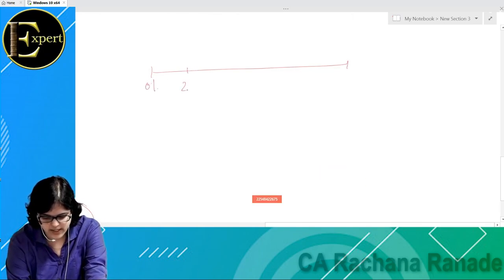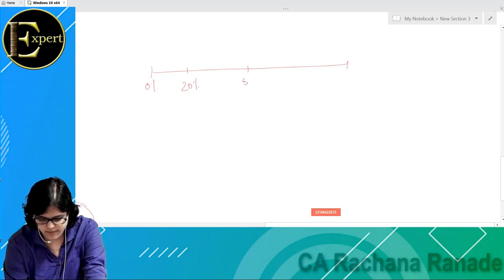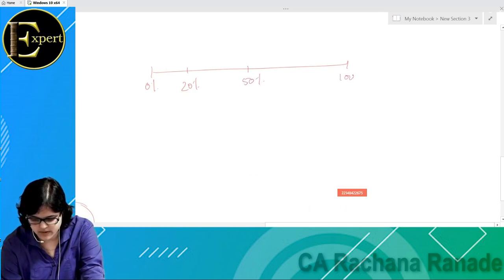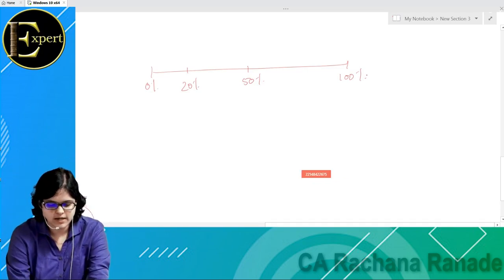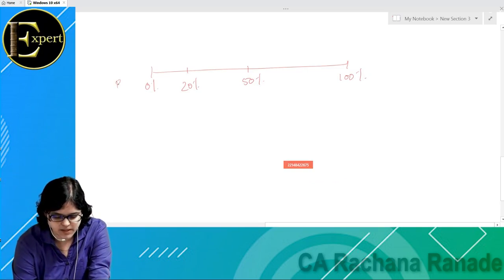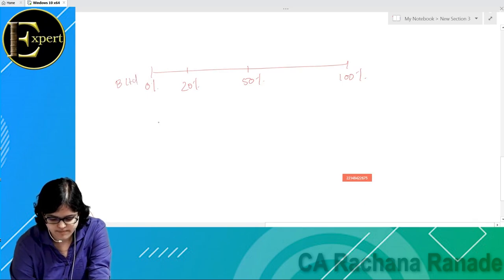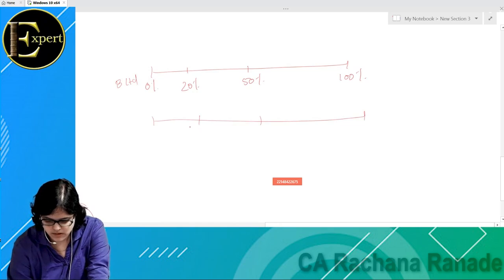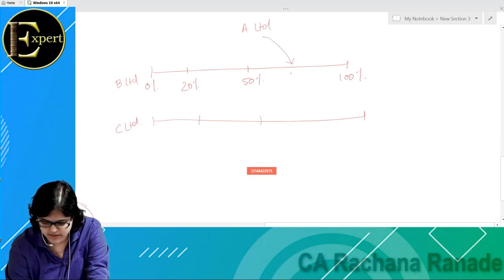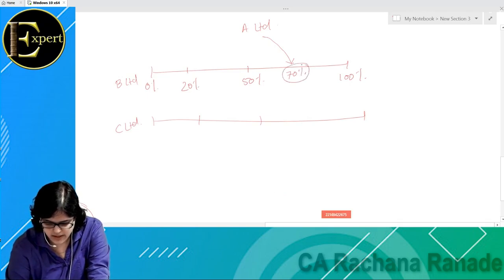And let us say this is B Limited. And this is C Limited. And we have A Limited on top. A Limited is holding, let us say, 70% of B Limited, and A is holding 30% of C Limited. Just draw this small thing.